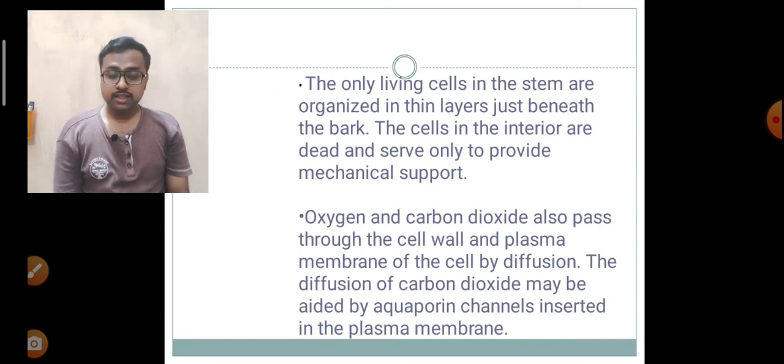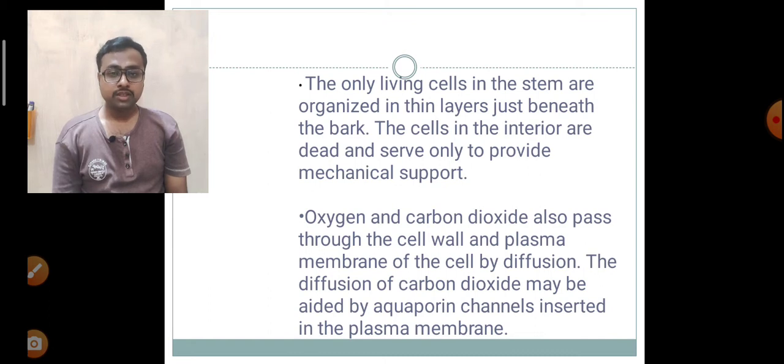Now the gaseous exchange takes place through osmosis or through direct diffusion. How does direct diffusion take place? Direct diffusion across the plasma membrane takes place if the target molecule is very small and non-polar.